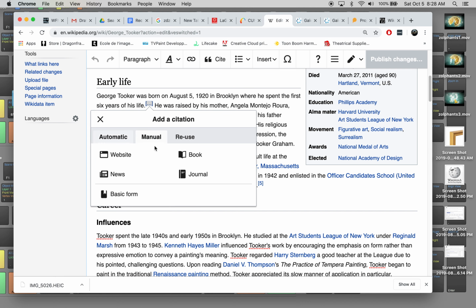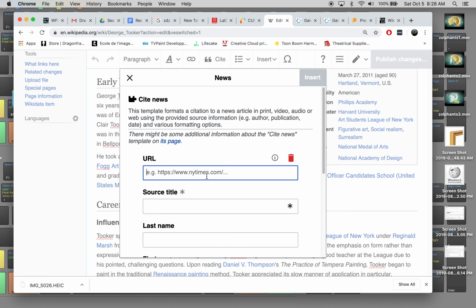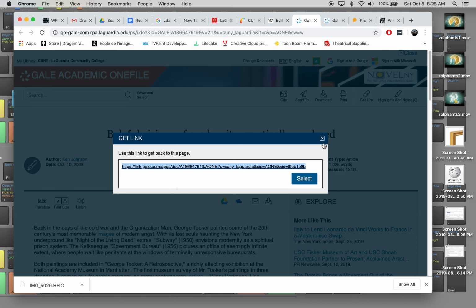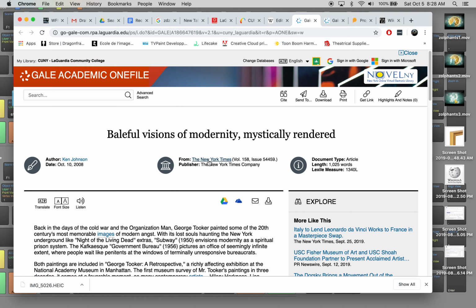Okay. So if that doesn't work, you can go to here, manual, choose the kind of resource that you're formatting. I think the New York Times, yeah.